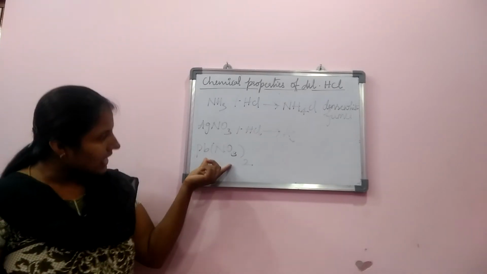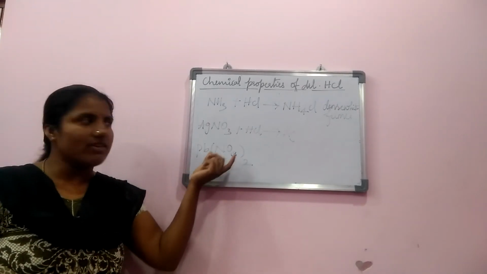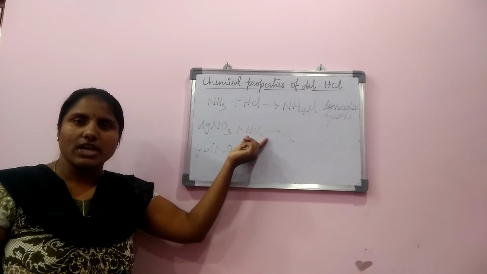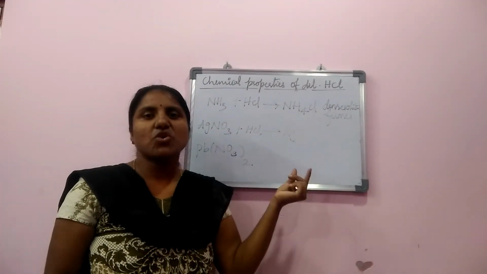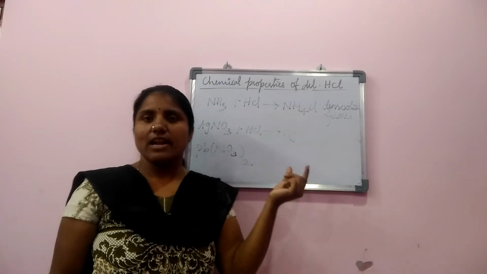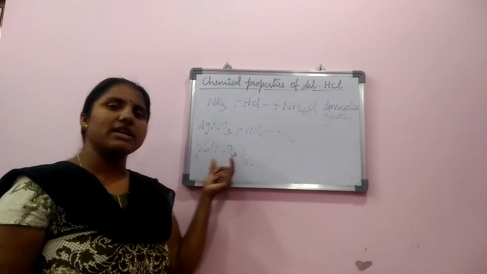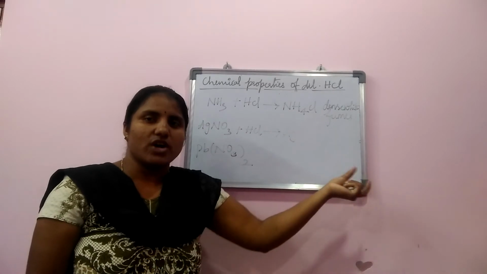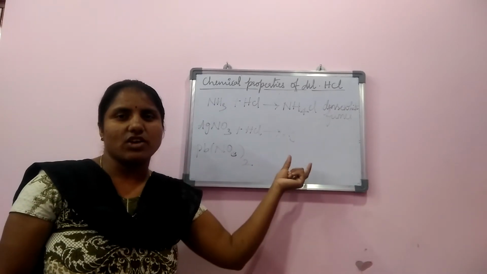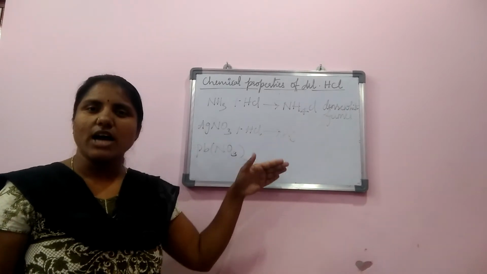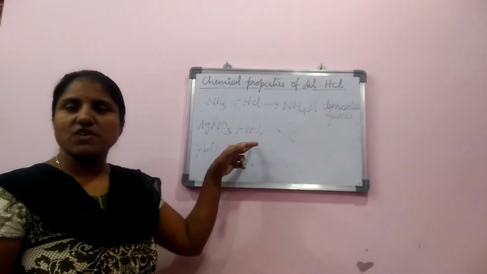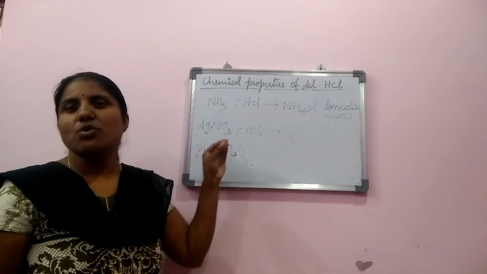Next, reaction with lead nitrate. When lead nitrate reacts with HCl, hydrochloric acid, it produces a white precipitate of lead chloride. This white precipitate does not dissolve in cold water but dissolves in hot water. So these are the tests for dilute hydrochloric acid.